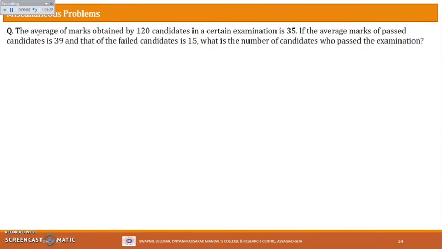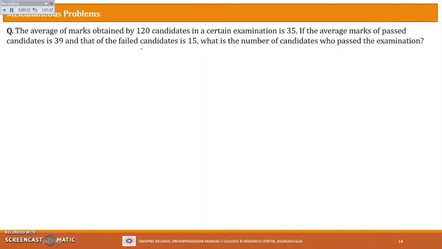The average of marks obtained by 120 candidates in a certain examination is 35. So total how many candidates are there? 120 candidates, and the average marks is 35. If the average marks of passed candidates is 39 and that of the failed candidates is 15, what is the number of candidates who passed the examination?